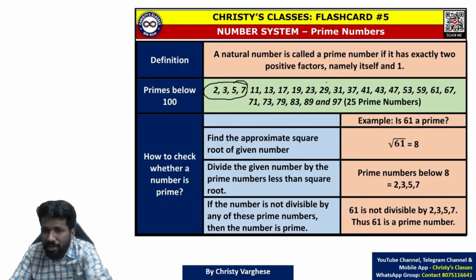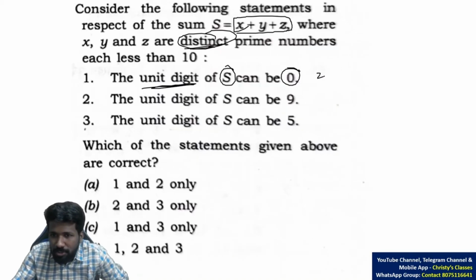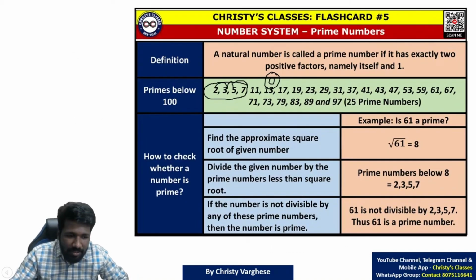Let us trial and error. 2, 3, 5, 7. 2 plus 3, 5, 5 plus 5, 10. 10's last digit is 0. So clearly this is possible. 2 plus 3 plus 5 is possible. 10, last digit 0, so possible. 9. 9 means if you start with the smallest possibility 2, 3, 5, it is not 9, it is 10.